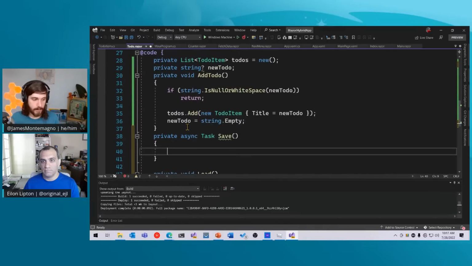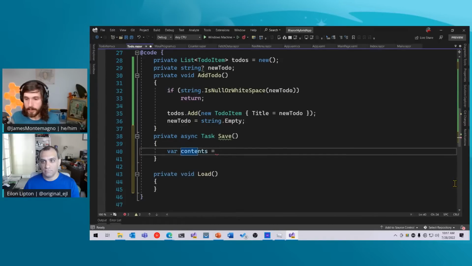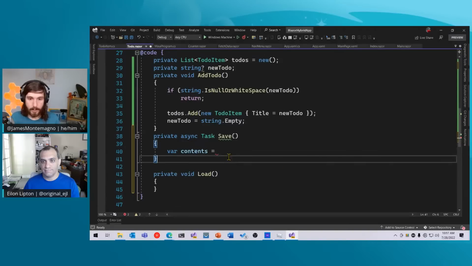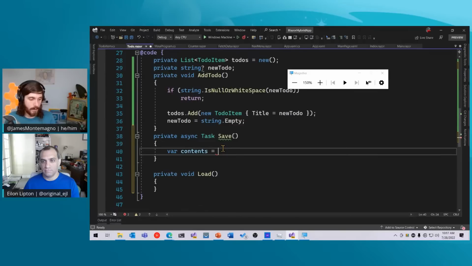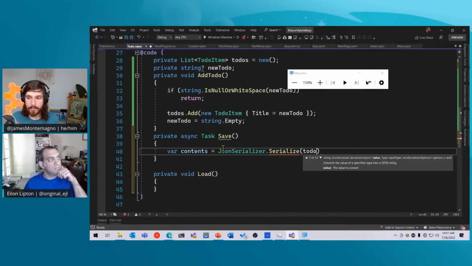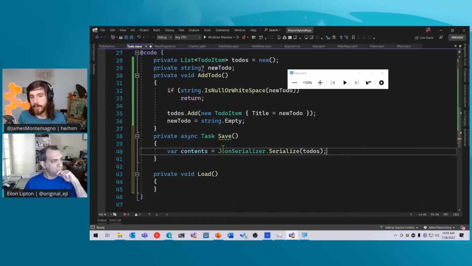I need to serialize it. So I'm going to say var contents equals, and let me go ahead and use my fancy zoom. There we go. Perfect. And then I'm going to say JsonSerializer.Serialize, and I'm going to say todos. Now I could use the asynchronous version or the synchronous version. It's kind of up to you. You can just put that in there.